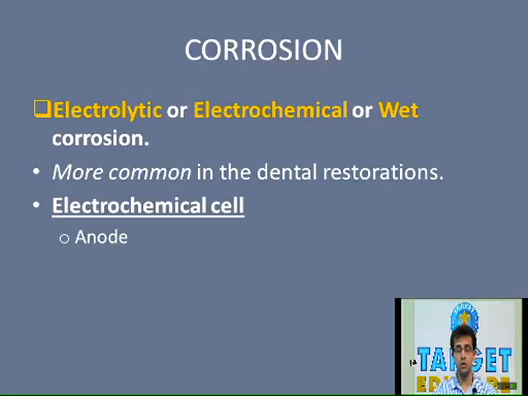Now, to exemplify, we can say that because of dry corrosion, there is discoloration of silver by sulfur. Silver may be present in various cast metals as well as in amalgam. In cast metals, this usually occurs because of a reaction of the silver present in the alloy with sulfur. Sulfur is a common component of eggs which are consumed. So there is a formation of silver sulfide which could be responsible for corrosion, and this silver sulfide is formed as a result of dry corrosion and not because of wet corrosion. So dry corrosion can occur because of formation of silver sulfide in alloys containing silver.